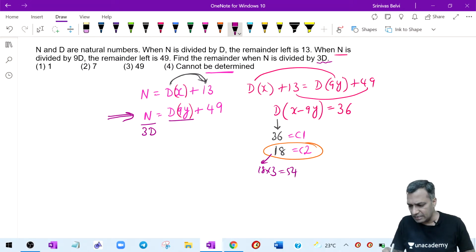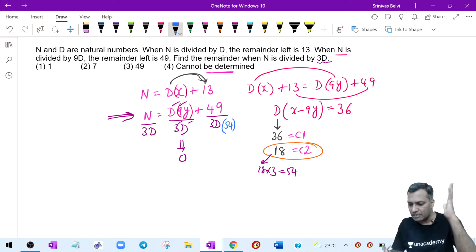So this, when divided by 3D, the remainder is 0. Why? There is a 9 here, D here, 3D. Therefore, already the remainder is 0. So I will divide this by 3D. My one case of 3D here is nothing but 54. 49 divided by 54, the remainder is 49 itself.